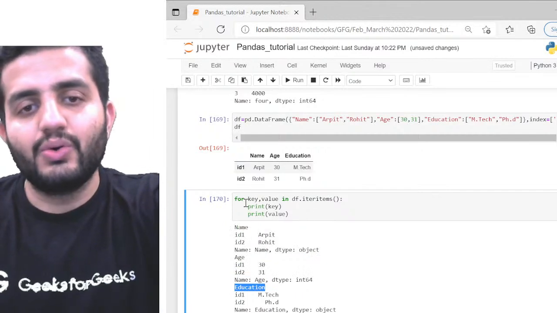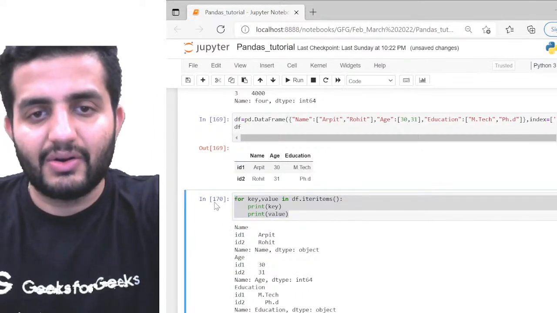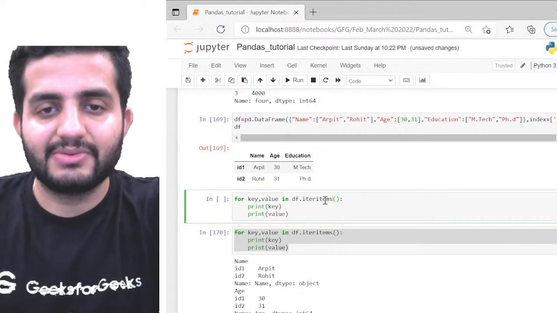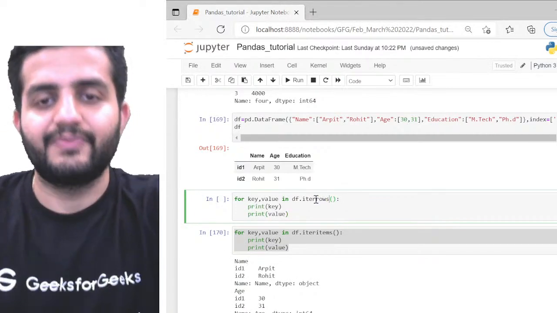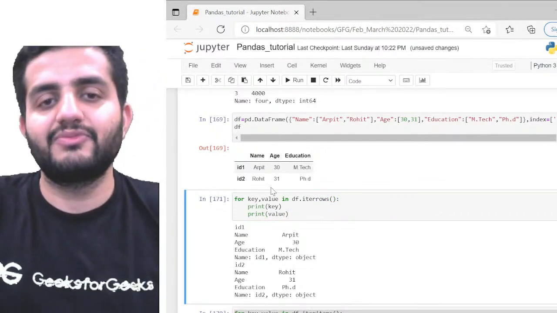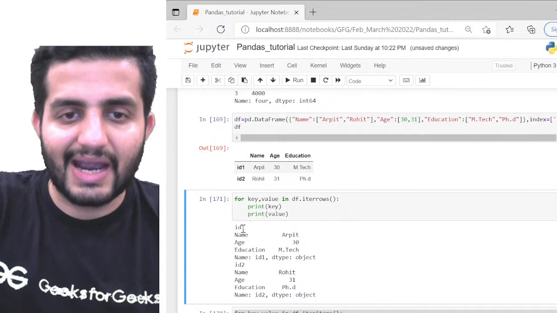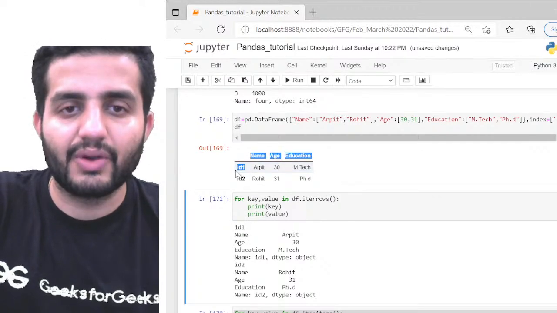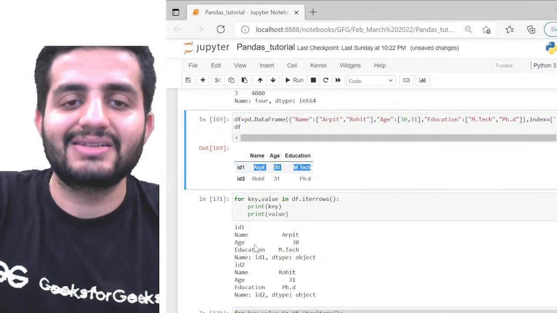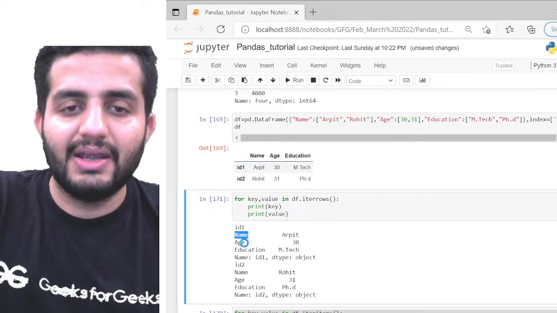But now if I do the same data on top of iter rows instead of iter items, just look at the difference. The keys will change. Now the key becomes id1, which is the index of your row. And this will become your data, and for that the indexes are name, age, and education.